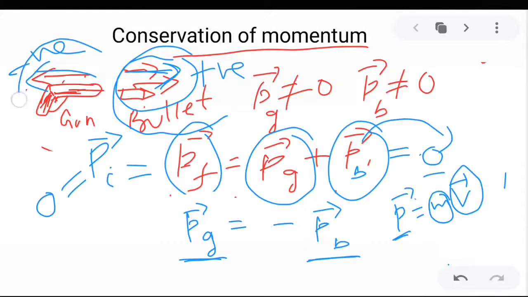There is also a change in momentum of the gun. But overall, the total change in momentum is 0. That means momentum change is 0, so momentum is constant. Individual particles may undergo a change in momentum. They may experience some force also. They are experiencing force, in fact. That is why the bullet is moving in the forward direction and the gun is moving in the backward direction.